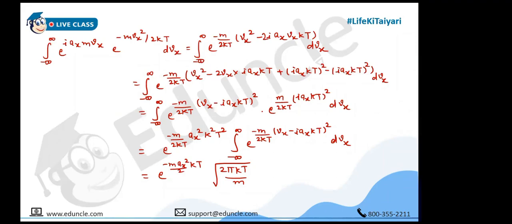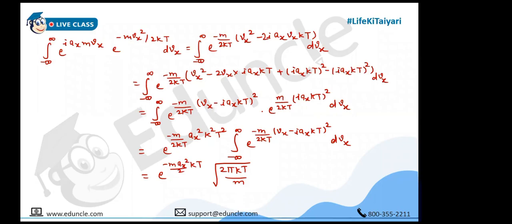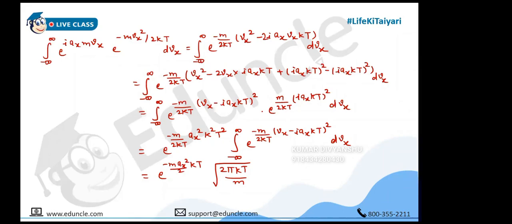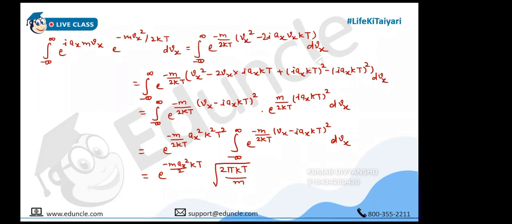Sir, in that also there is... What b? Velocity v power b into e power minus mv square upon 2kt. So here you can consider the power as 0, na? That is up to you. If the b term is not there, it means b power 0 is there, na? So accordingly solve it. Okay, sir. Yes, sir.